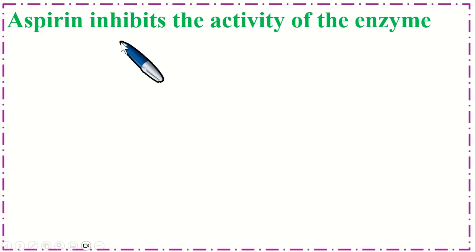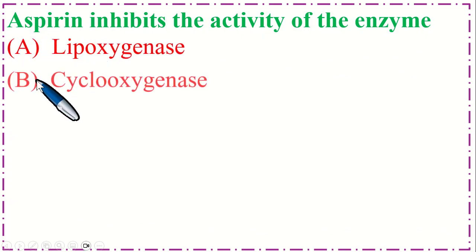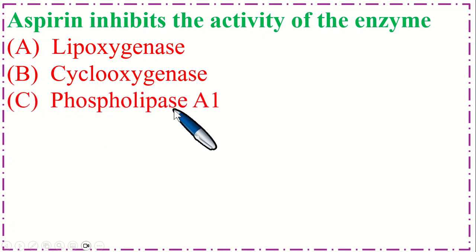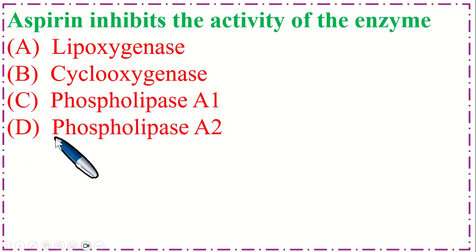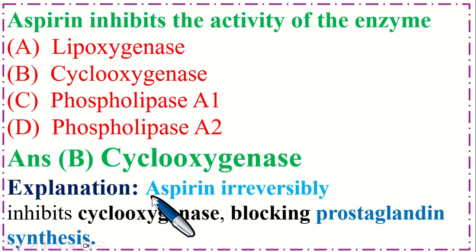So this is very important MCQ. Aspirin inhibits the activity of the enzyme, option A lipoxygenase, B cyclooxygenase, C phospholipase A1, and option D phospholipase A2. So the correct option is cyclooxygenase. Explanation is aspirin irreversibly inhibits cyclooxygenase, blocking prostaglandin synthesis.